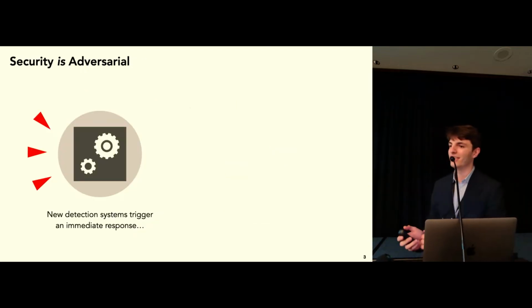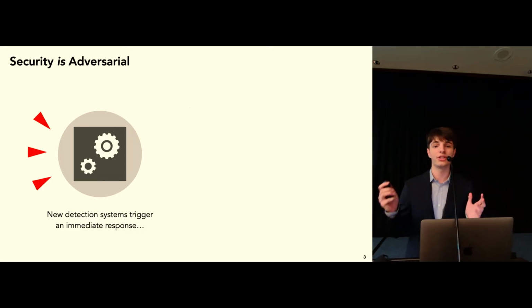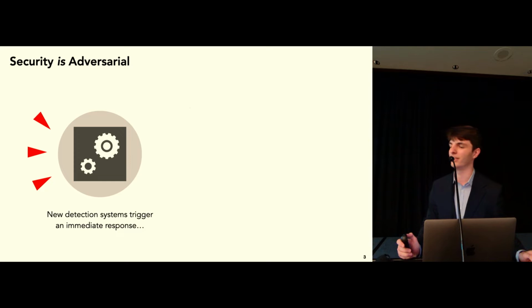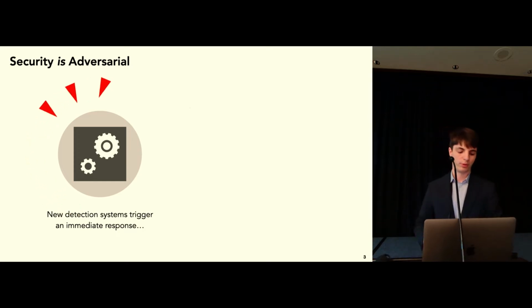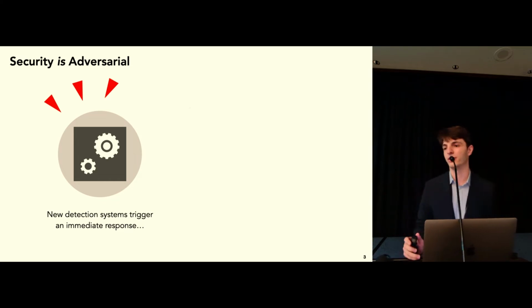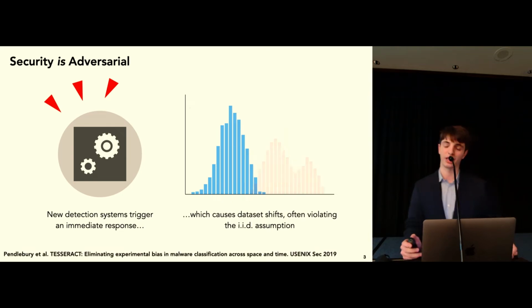Well, this all stems from the fact that while other domains treat adversarial attacks as some kind of special edge case, this is absolutely not the case in security. Actually, a detection system is essentially worthless if it's not robust to adversarial behavior. So whenever we deploy a new detection system, this triggers an immediate response from the adversaries, and this is a nightmare for machine learning practitioners.